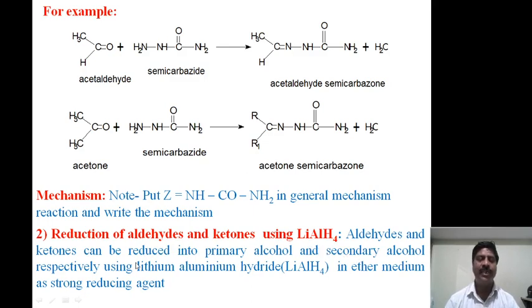Now here, aldehydes and ketones can be reduced to primary alcohol and secondary alcohol respectively using lithium aluminum hydride in ether medium, as a strong reducing agent. Using this strong reducing agent in ether medium, we form a primary alcohol or secondary alcohol depending on whether it is an aldehyde or a ketone. That is called a reduction.